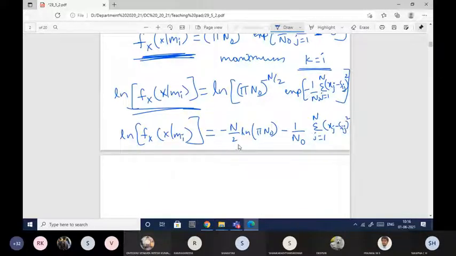Okay, if you observe, this is a constant value, because n by 2 ln of pi n naught will also give you some constant value, ln of that will also be some constant value. This minus n by 2 into that value will also be some constant. So this entire thing is constant. Here, if you check, xj is a variable, because we don't know what is the exact value of xj. So since xj is a variable,